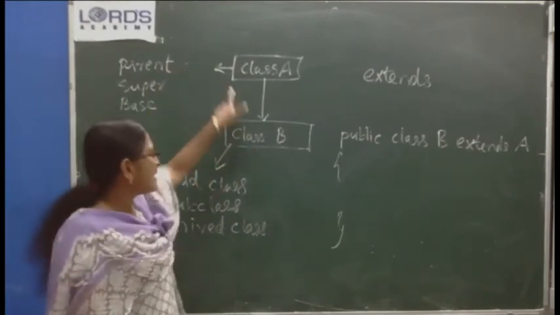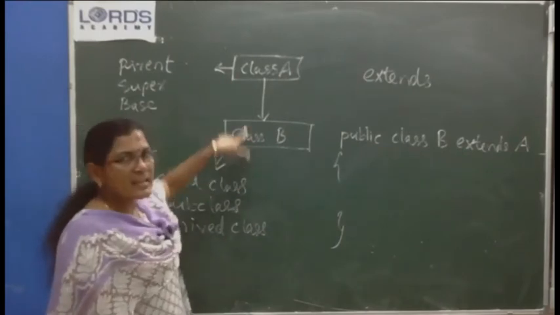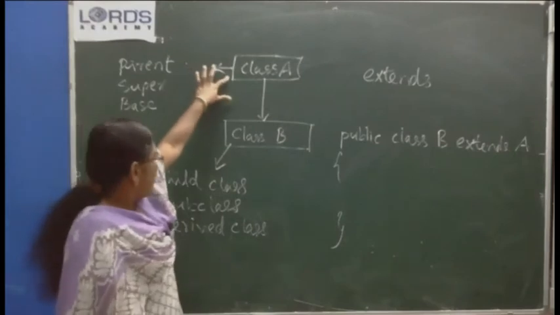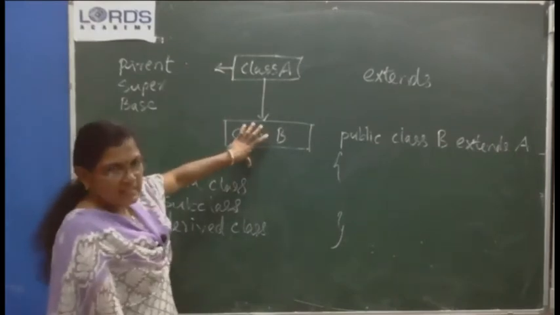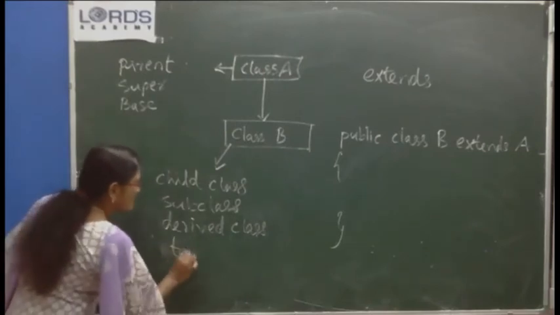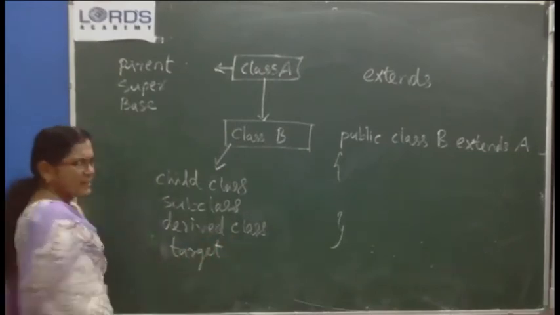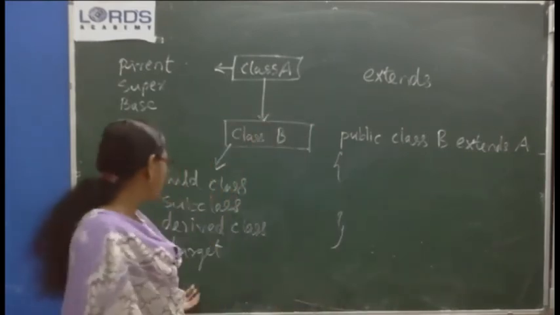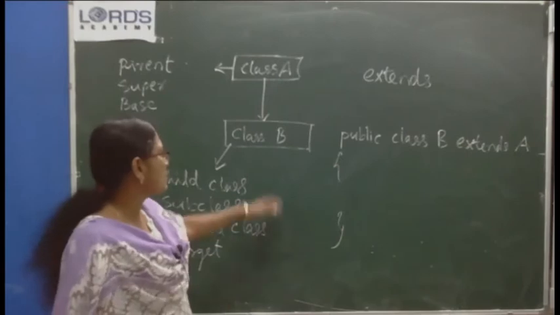So base class and subclass, parent class and child class, superclass and derived class. This class is also called the target class. This term I have seen for the first time in your textbook. They used the word target also to specify a subclass.